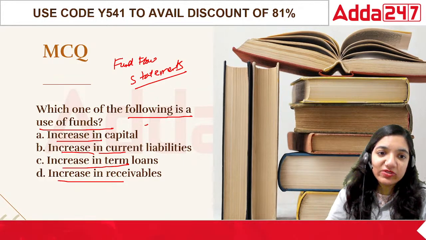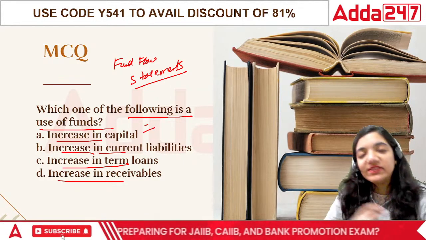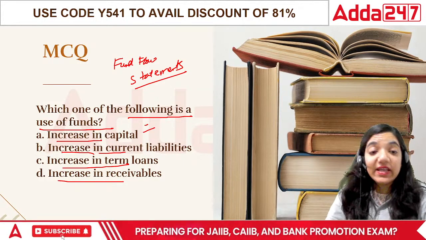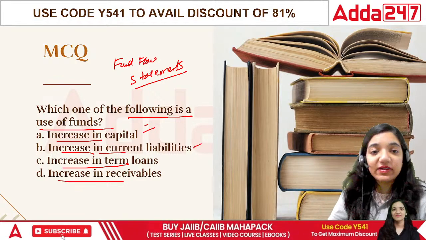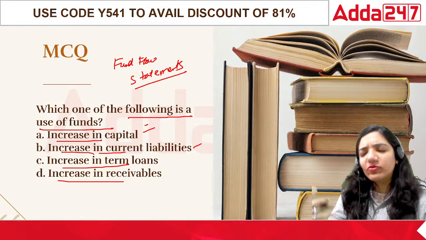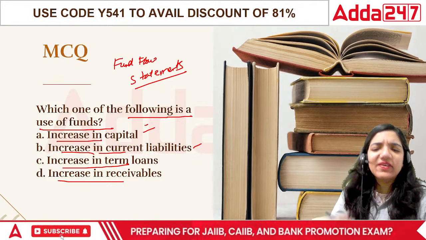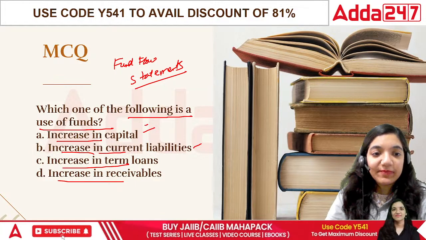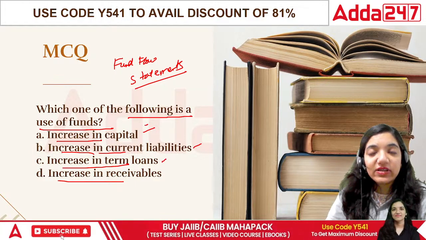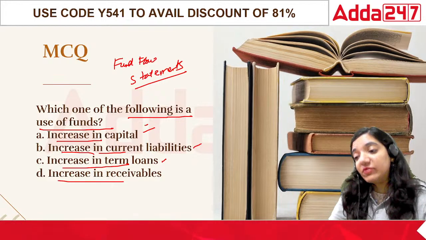If we talk about using the funds, increase in capital is getting the funds into the business. Increase in current liabilities is again getting the funds into the business. For example, current liabilities can include our creditors and outstanding expenses. We are getting some money now, and then we'll pay people accordingly. Then increase in term loans, again we are getting more money into the business.